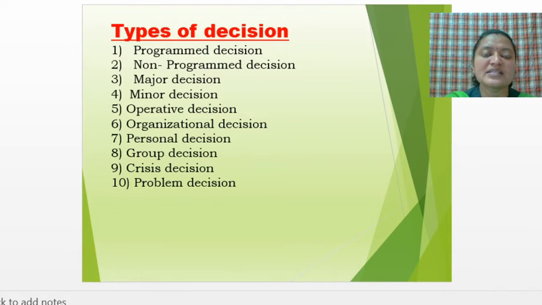Now let us understand which are the types of decision. First one in that is programmed decision. Now programmed decision is taken by the lower level management. Already you know that there are three levels of management: top management, middle and lower level management. So programmed decision is taken by the lower level management.